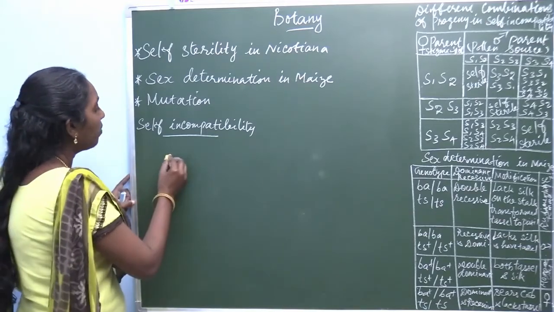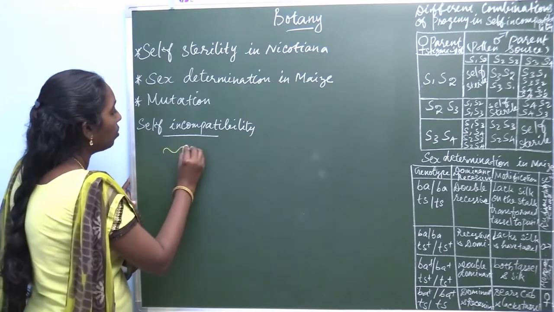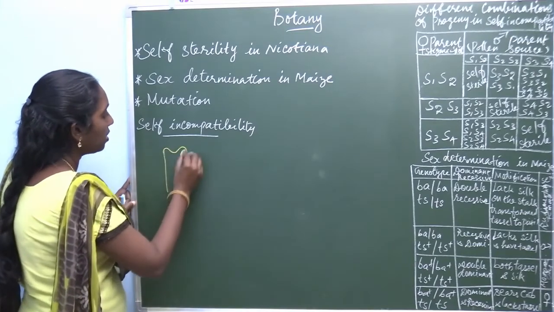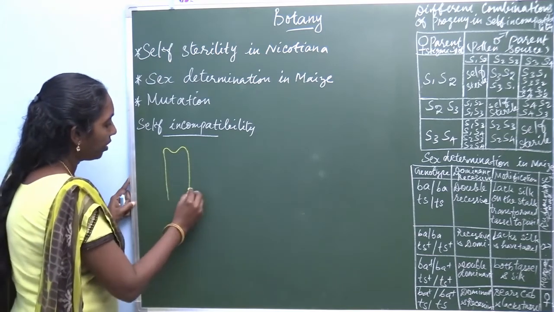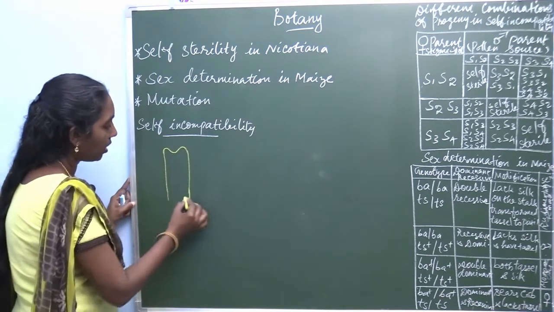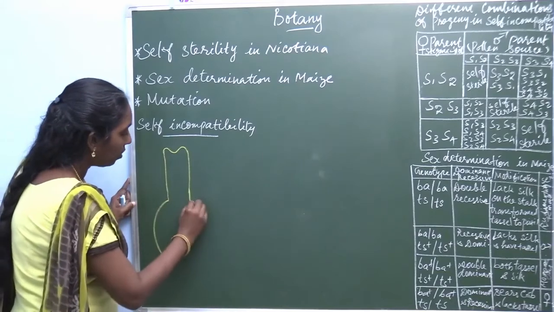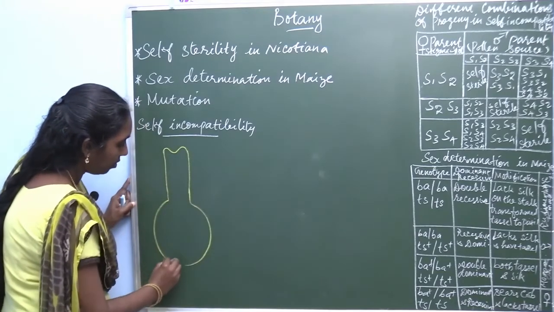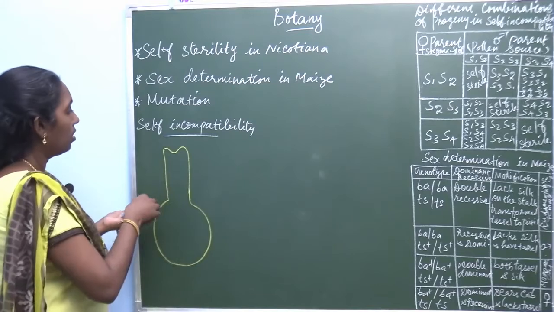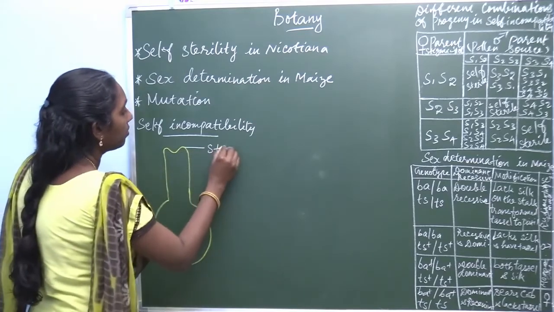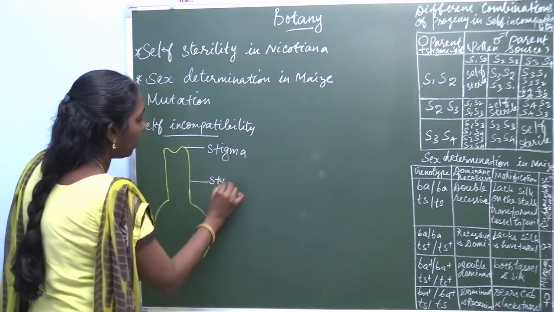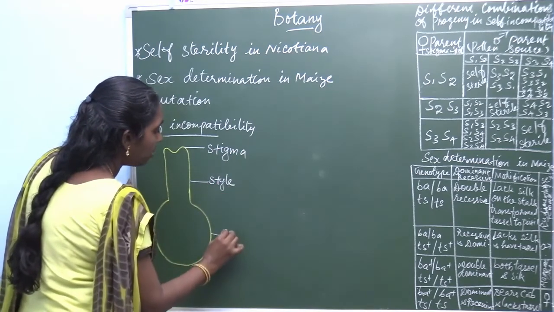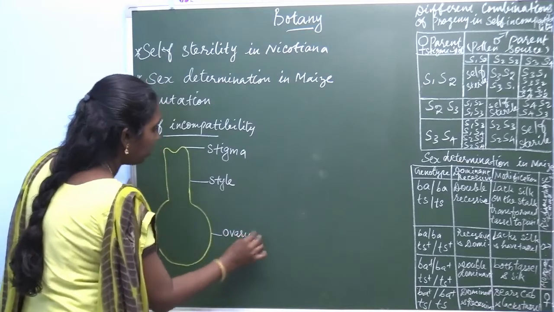See this stigmatic surface here. Normally in plants, this is the stigma, this is the style, and the ovary.